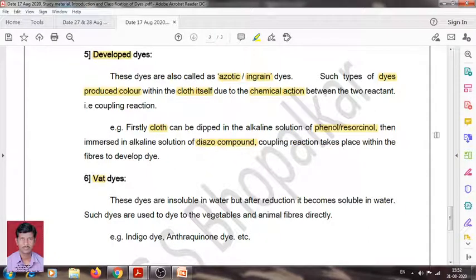Therefore this reaction is called a coupling reaction, and such dyes are called developed dyes. This is about the developed dye.